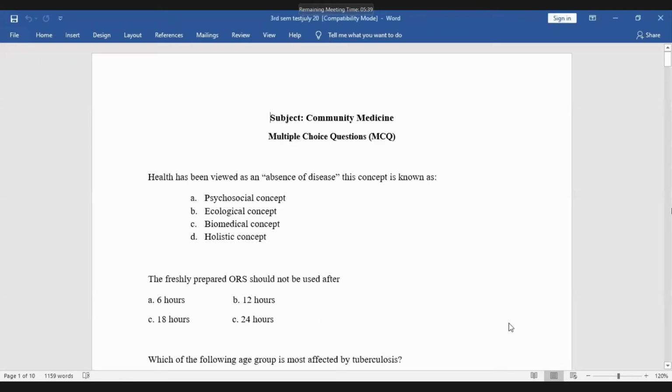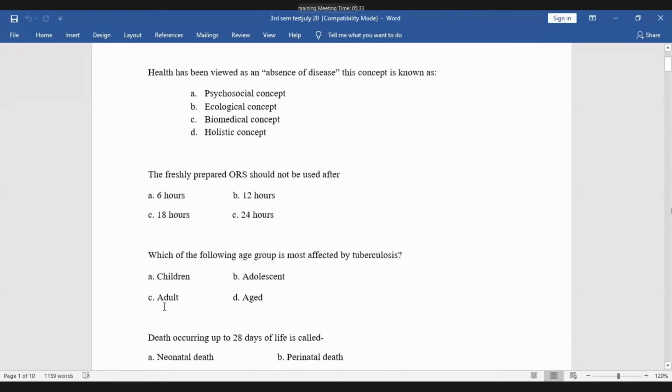Okay. Which of the following age group is most affected by tuberculosis? It may be children, adolescent, adult, aged. Basanta? Children. Sir, children. And I'd like to give one hint for you: most cases found in which age group? Adult. Yes, adult is the right answer.